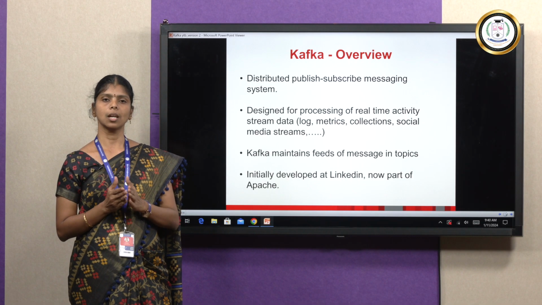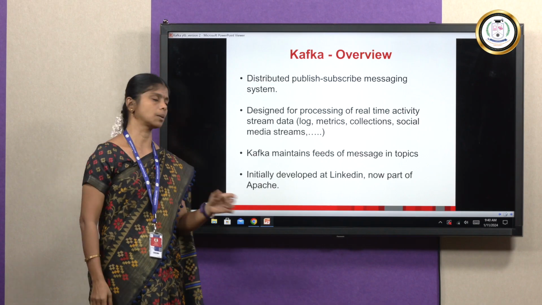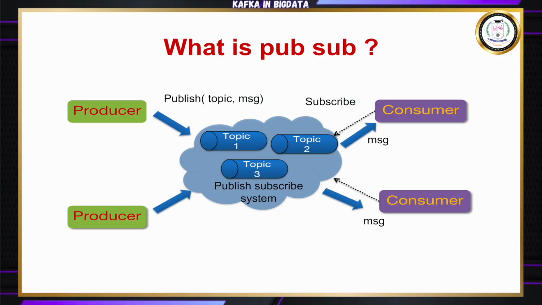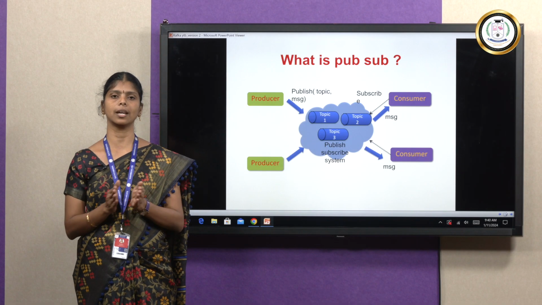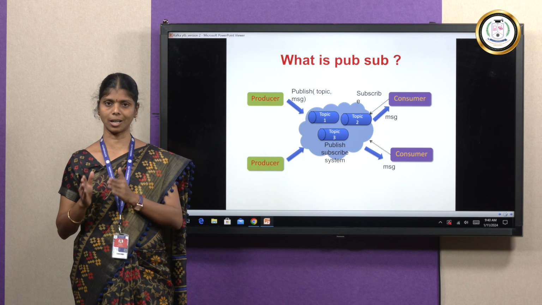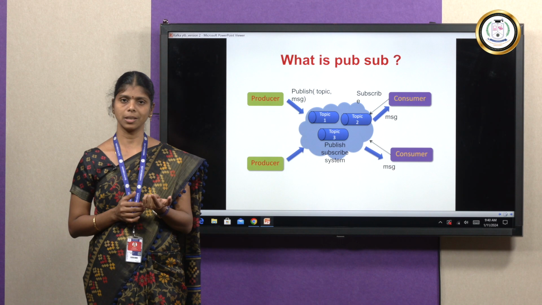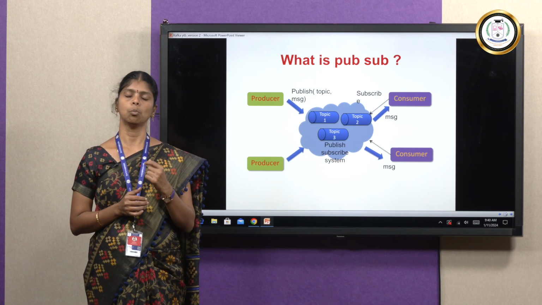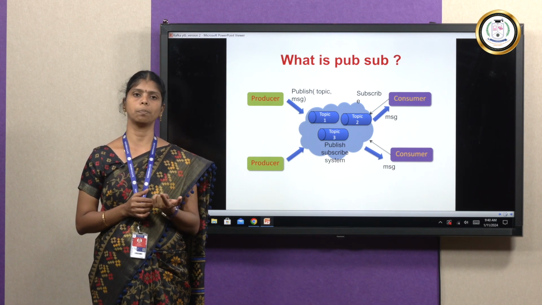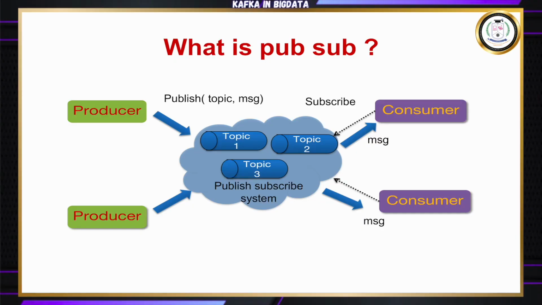Now, we can see what the publish and subscribe system is. The publish and subscribe system is used to transfer messages, which means every day messages are transferred. For that, the producer will produce the message, which means it will push the message to the topic via the broker, and the consumer will consume the messages.